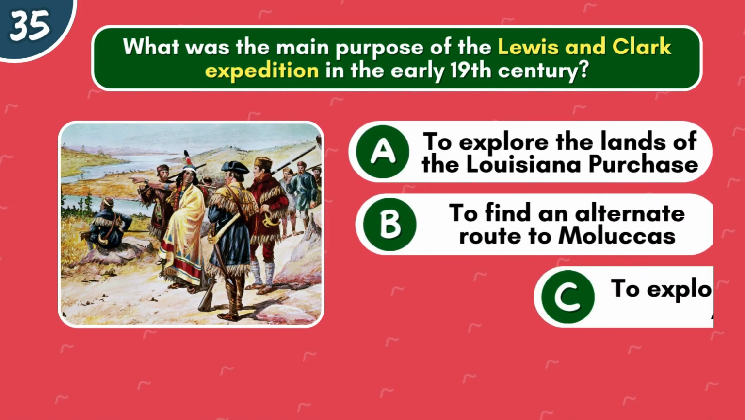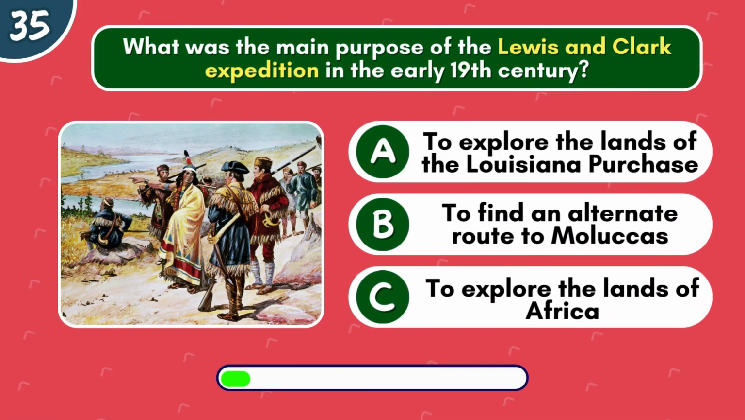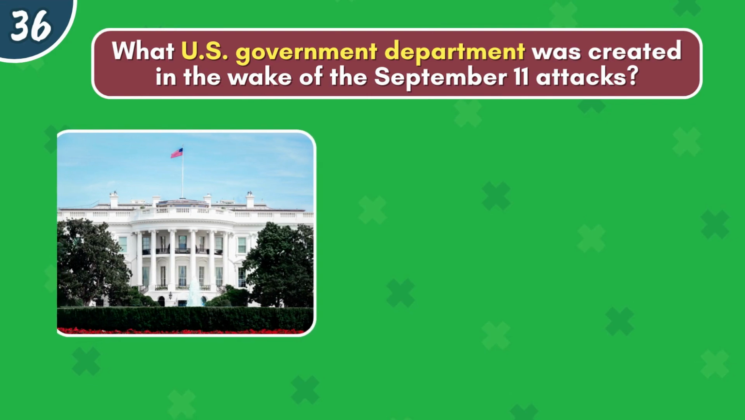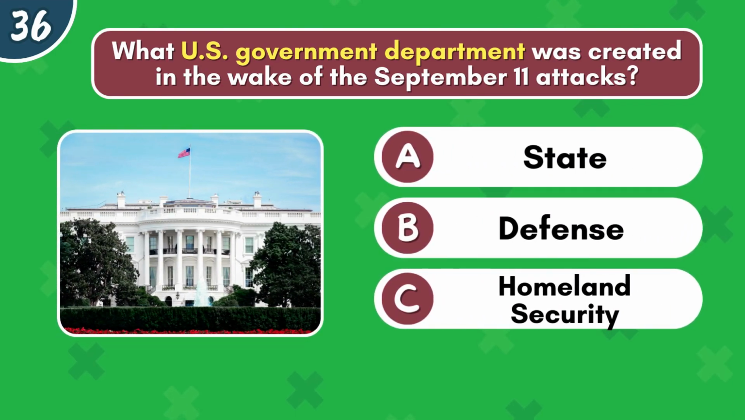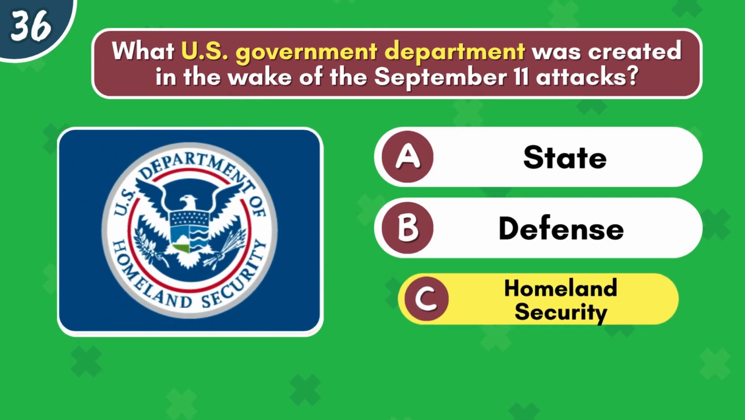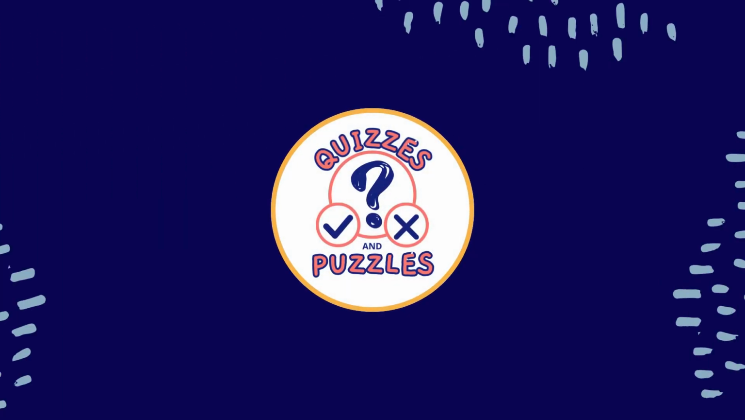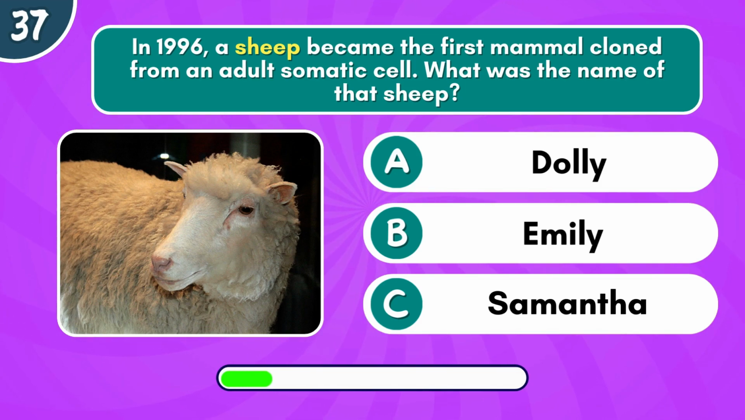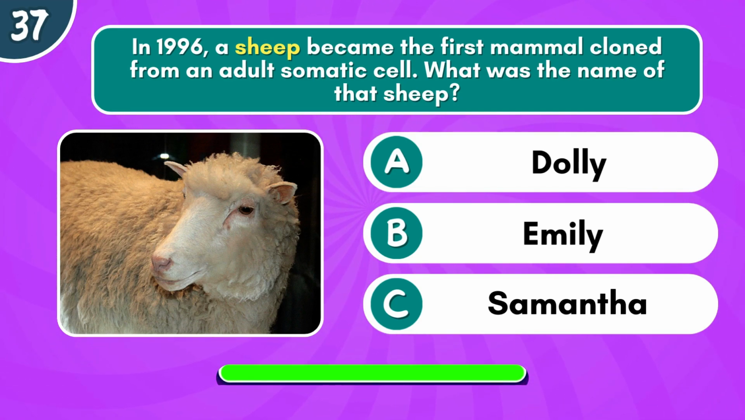What was the main purpose of the Lewis and Clark expedition in the early 19th century? It's letter A. What U.S. government department was created in the wake of the September 11th attacks? It's the Homeland Security. In 1996, a sheep became the first mammal cloned from an adult somatic cell. What was the name of that sheep? It's Dolly.